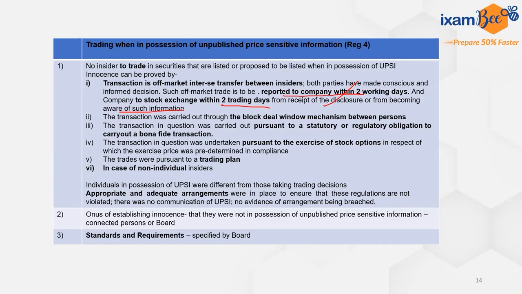Second thing, this transaction was carried out through block deal window mechanism between those persons. Now, what is this block deal window mechanism? This transaction is usually a huge transaction, of around 5 lakh shares or a minimum amount of 5 crores.